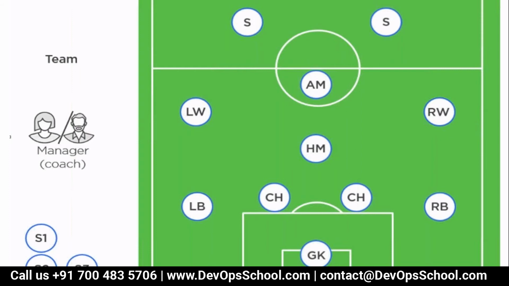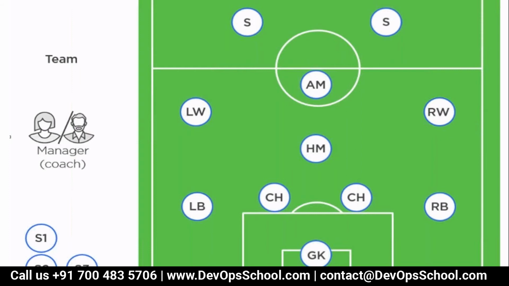See, they are not running from one place to another place. Only the ball should run, because you cannot run faster than the ball. The ball can run faster than you. So you keep passing the ball, and the team who passes the ball effectively, in the fastest way, to their own teammates wins. Coordination wins. This is the goal. So everyone has a different goal, right? This is happening because of whom? Because of the master, the manager, the coach.